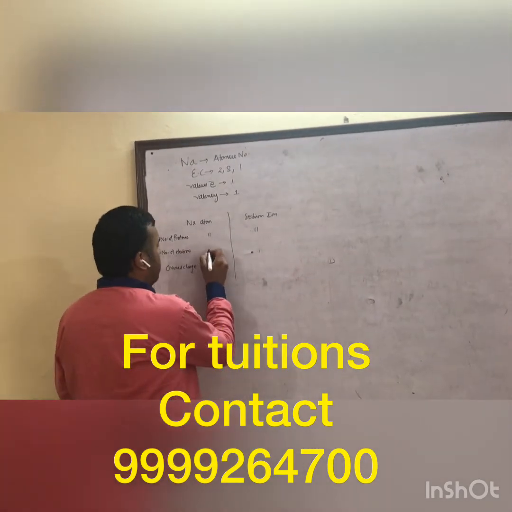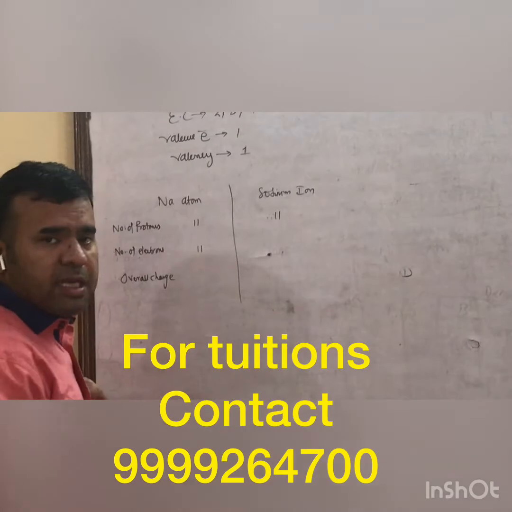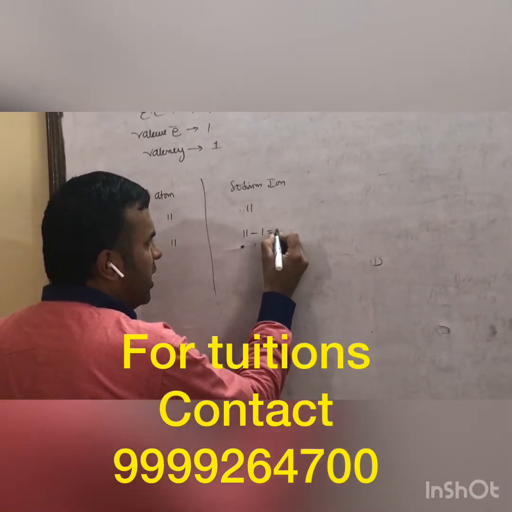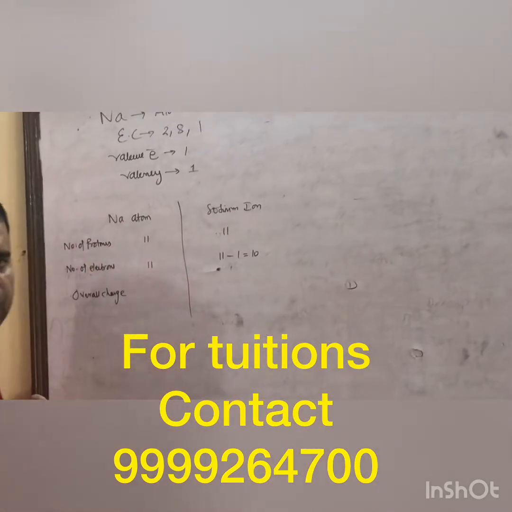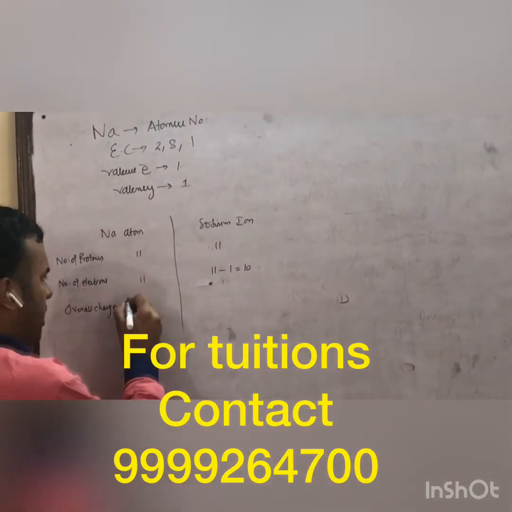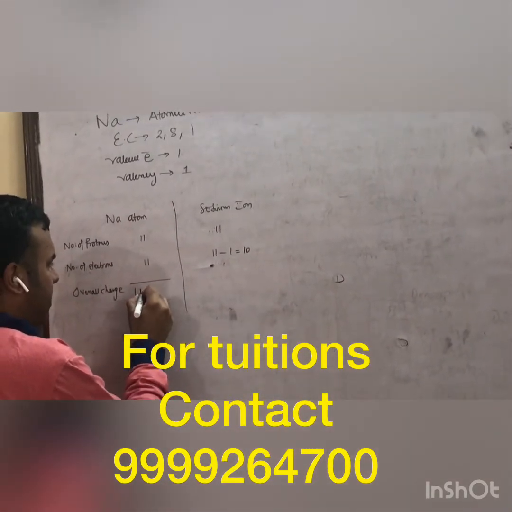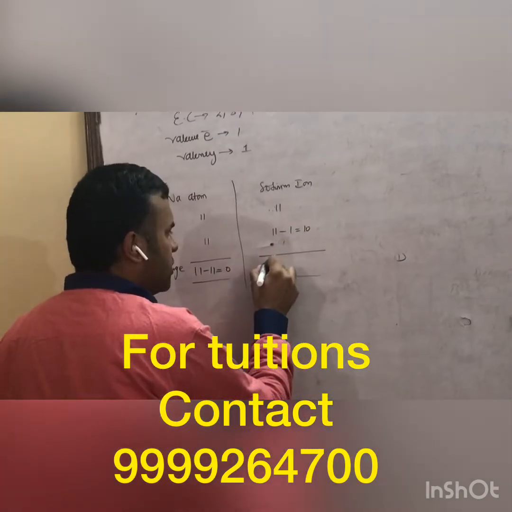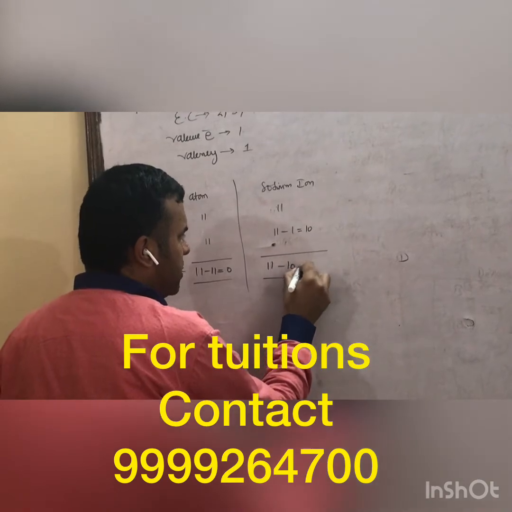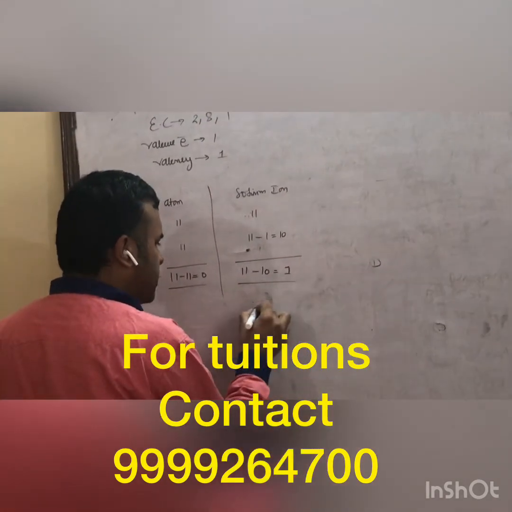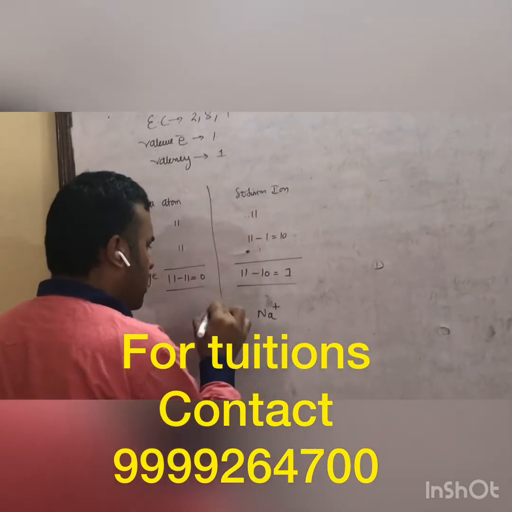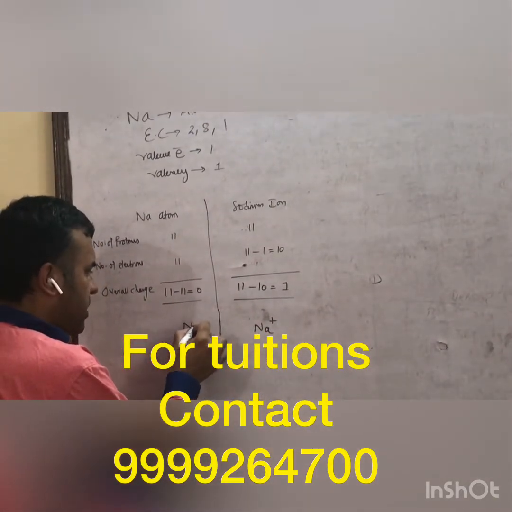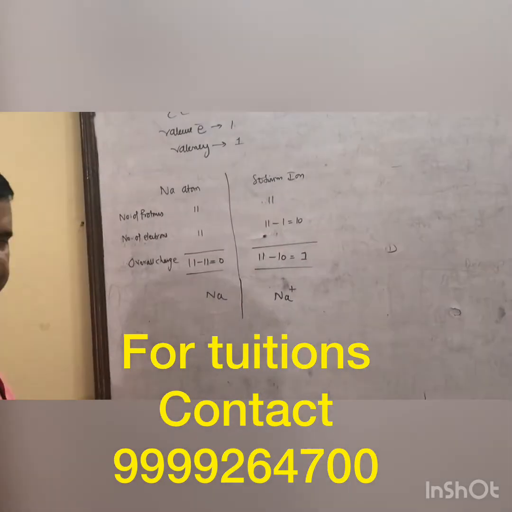The number of electrons is 11 in case of the sodium atom, but the sodium ion will lose one electron, so the number of electrons in the sodium ion is 10. 11 minus 10 is 1, and overall charge here is number of protons minus number of electrons. So it is 1. That's why sodium ion has one positive charge, where the sodium atom is denoted by the symbol Na.